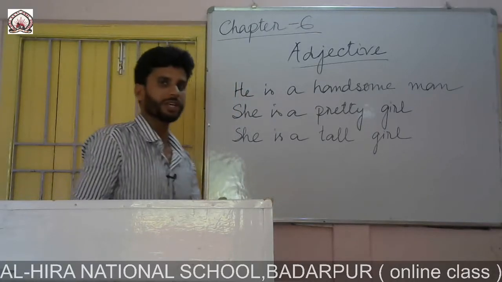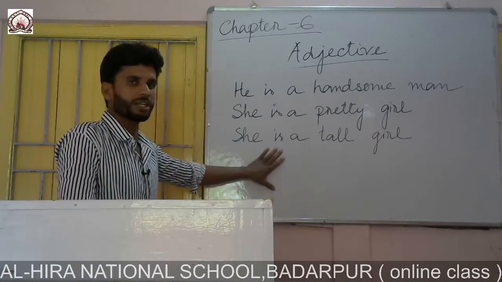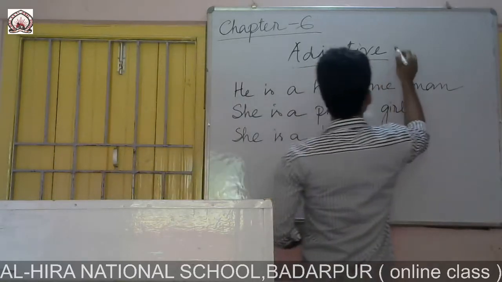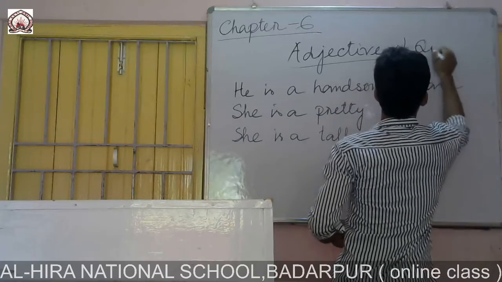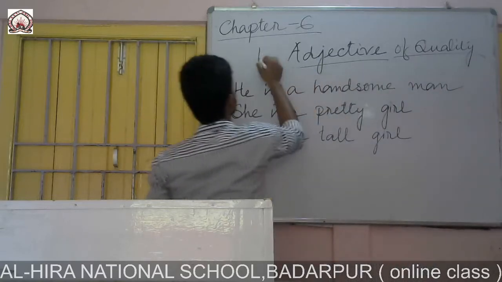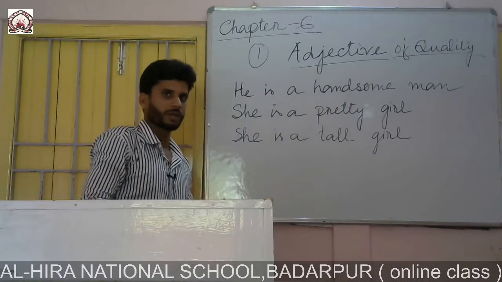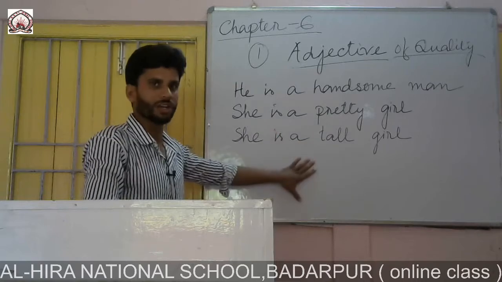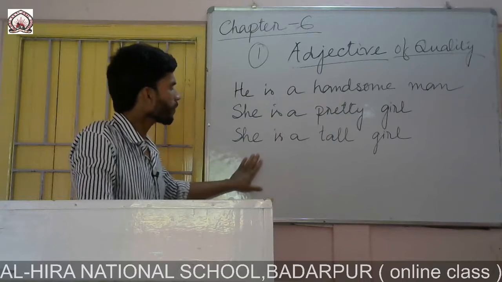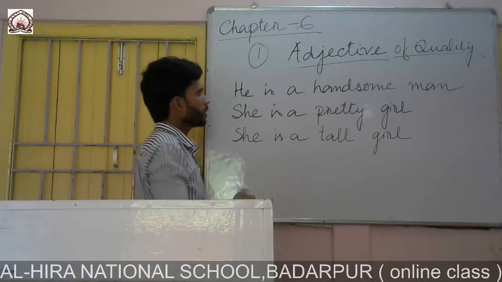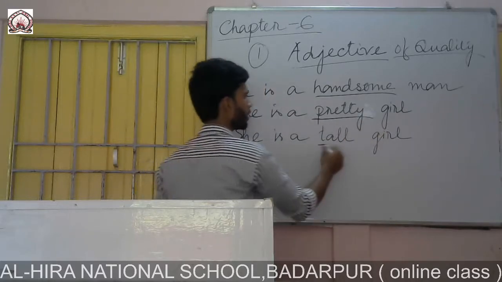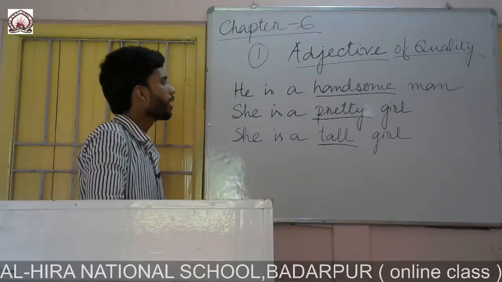Here you can see I have written 3 sentences, and here I am discussing adjective of quality, the first kind. I mean the adjectives which describe the quality, not quantity. So here in the first sentence I have handsome, in the second sentence I have pretty, and in the third sentence I have tall.